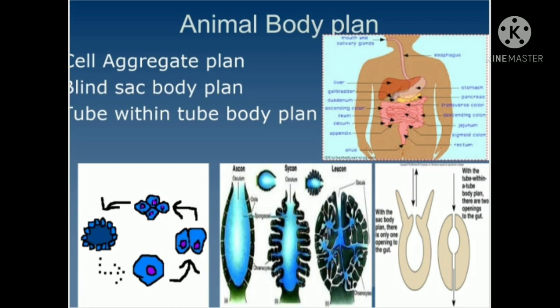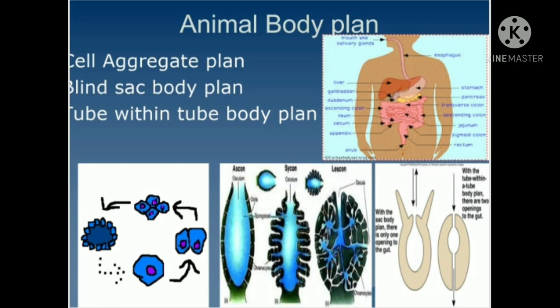It means these animals have a digestive cavity, and this digestive cavity has one opening, and that opening acts as mouth as well as anus. And as it has only one opening acting as mouth and anus, it is called an incomplete digestive system.